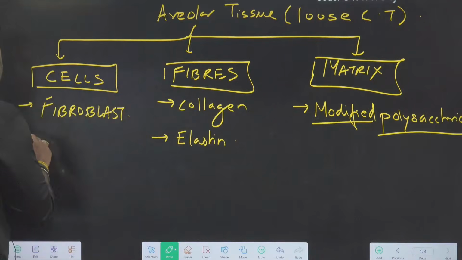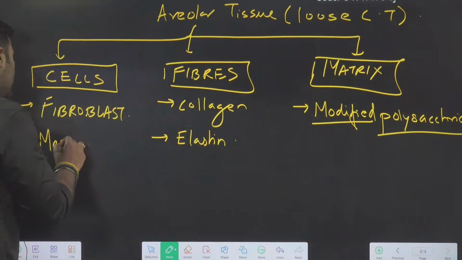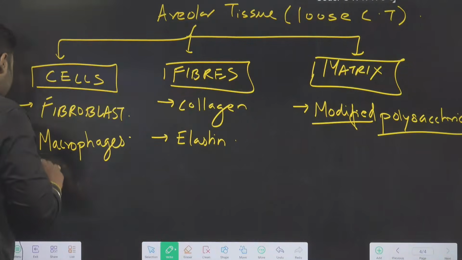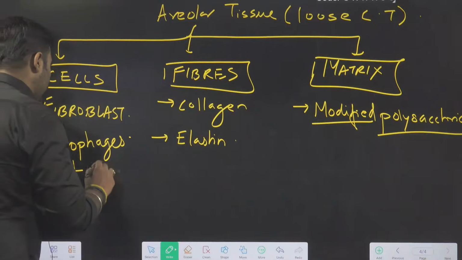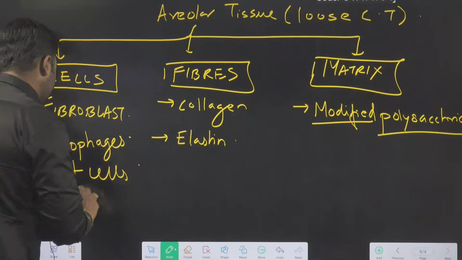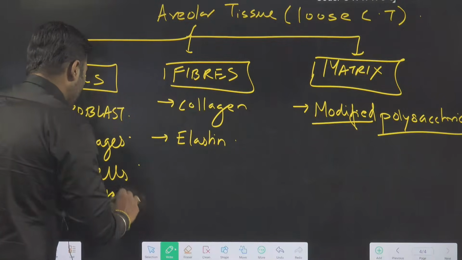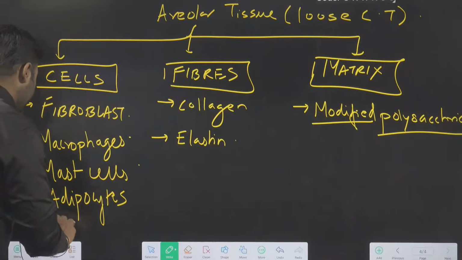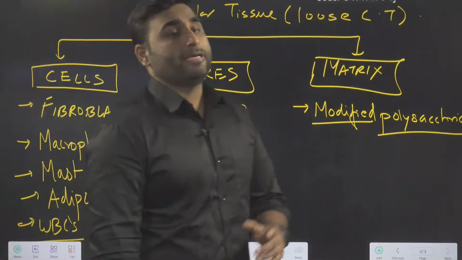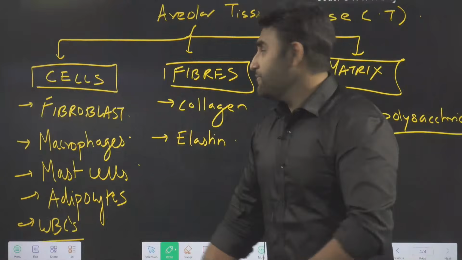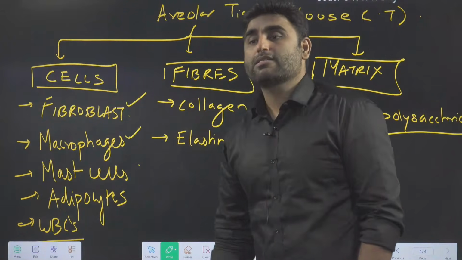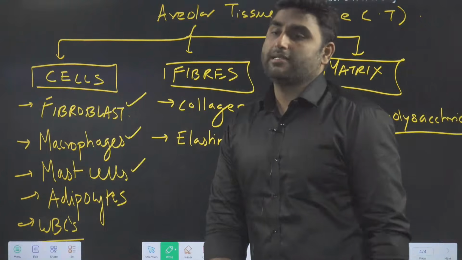Other cells which you may be able to see are some macrophages, mast cells, adipocytes, or some WBCs. But as per NCERT, they have mentioned fibroblast, macrophages, and mast cells.